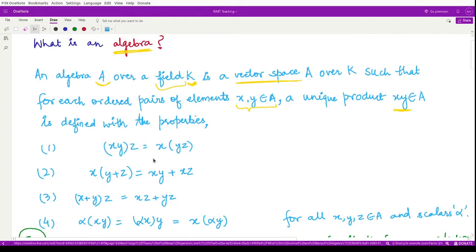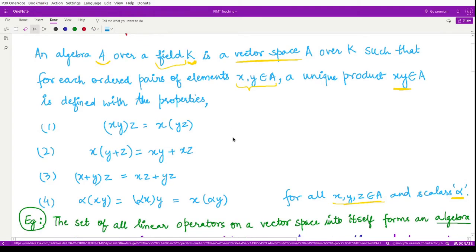The first property gives you the associativity between three elements taken from A. The second and third properties give you the distributive property, and the fourth property concerns scalar multiplication by alpha. All these four conditions should be satisfied in addition to A being a vector space over the field K. If everything is satisfied in this way, we say A is an algebra over the field K.